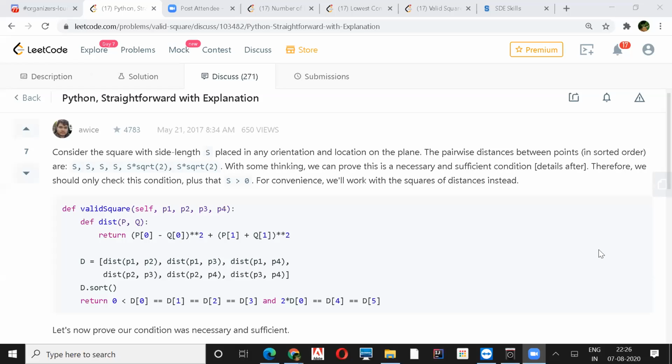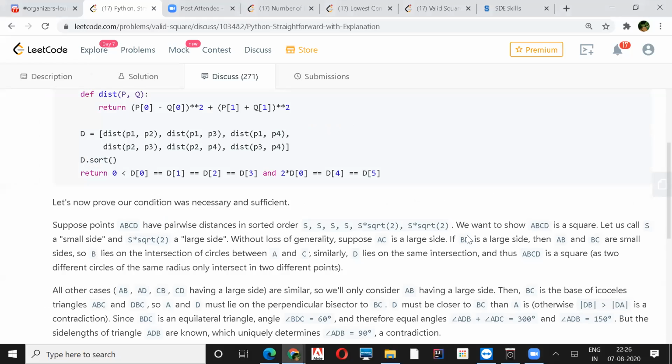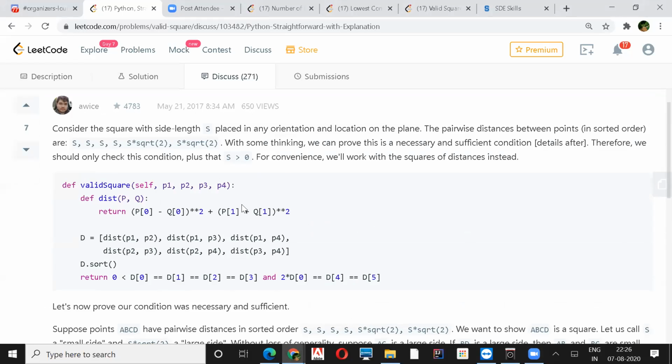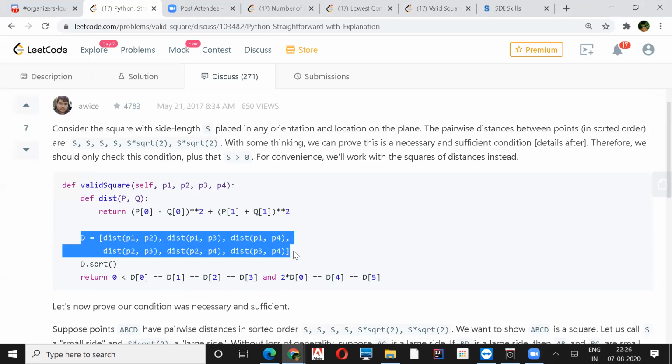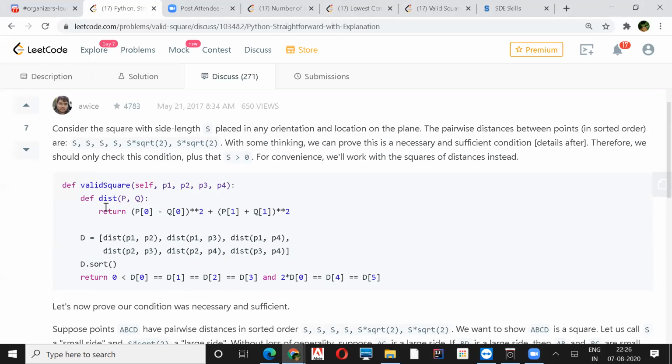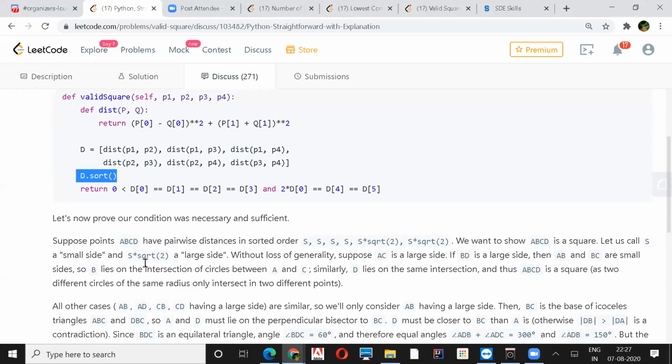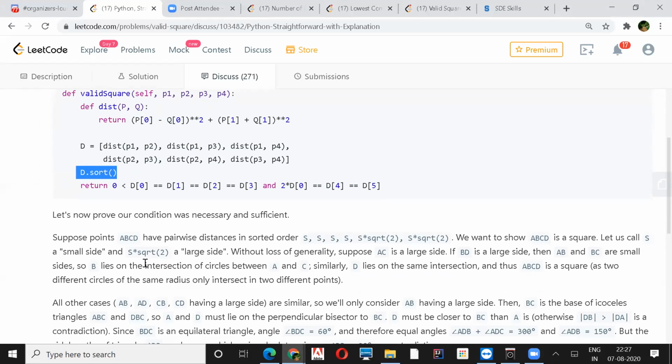This is regarding this solution, the one which I'm sharing. What they are doing is first calculating the distances and sorting all the distances, and after that, calculating the distances and making an array of values, and then sorting. After sorting, they have used some circle. So it is almost the same thing as the first one I was showing, right? Almost the same.